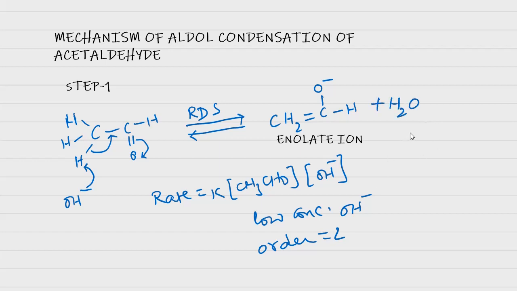Now let us move to the second step of the process. In the second step, the enolate ion so formed in the first step now attacks unionized molecules of the acetaldehyde, CH3C=O H. These are the unionized molecules of the acetaldehyde.